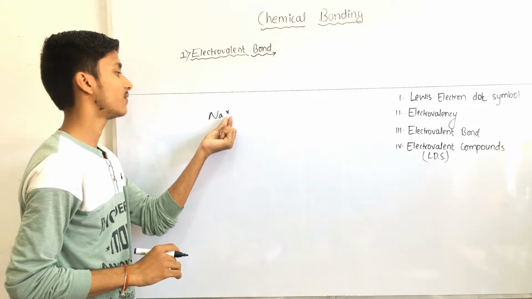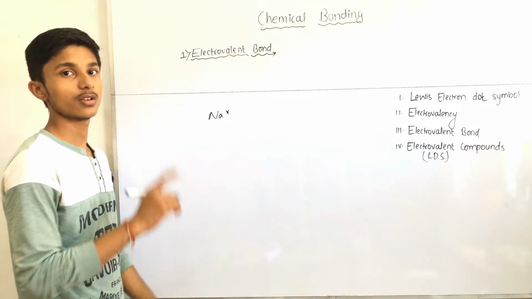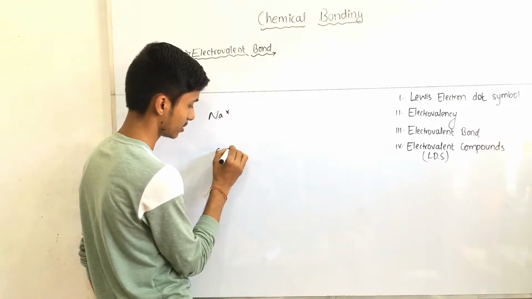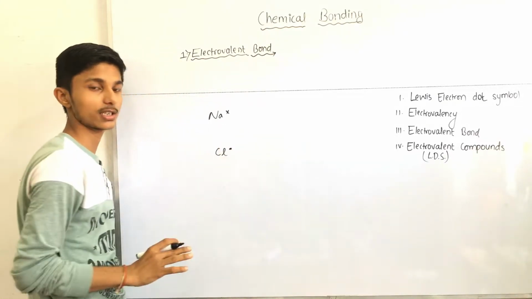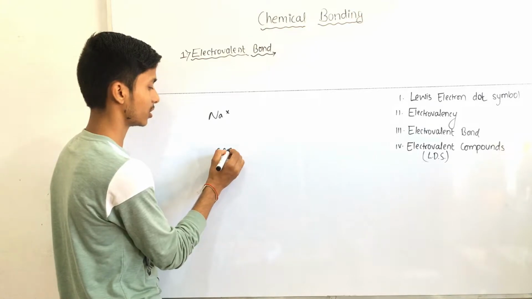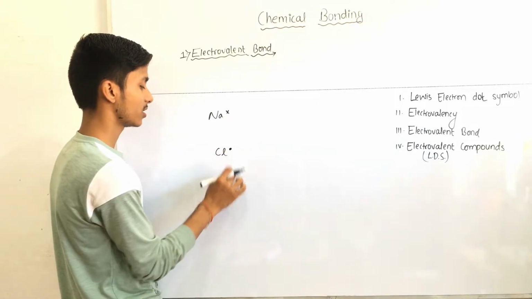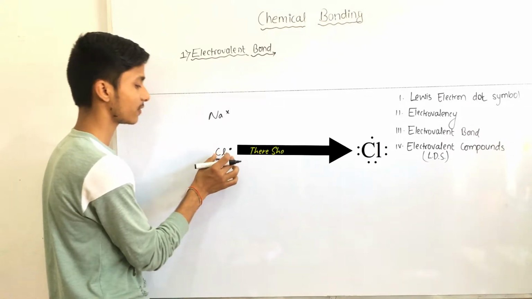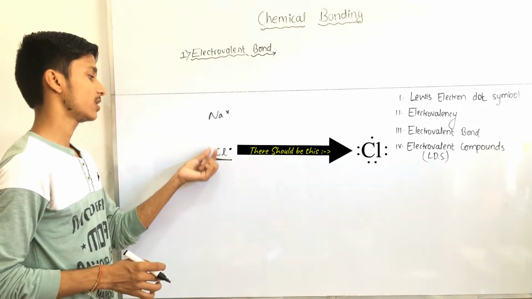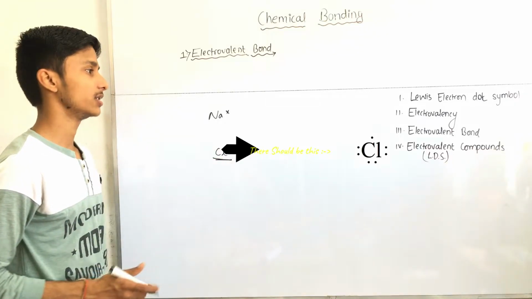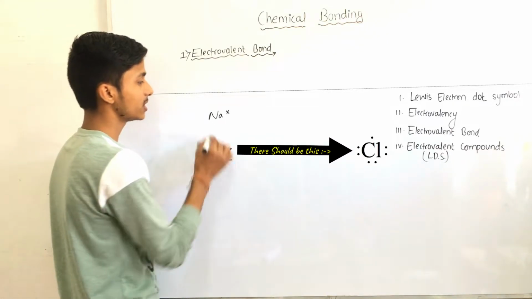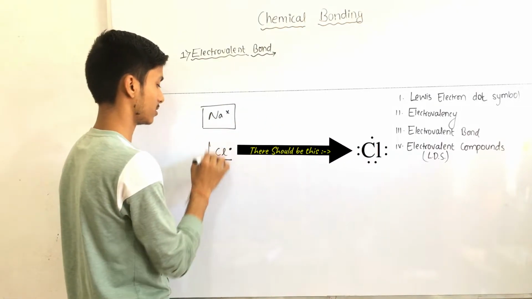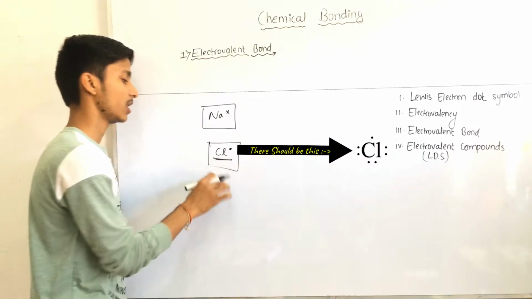It means the valence electron of sodium is 1. And for chlorine we can take a dot or cross. Here we take dot. So this dot represents the valence electron of chlorine, and this symbol represents the nucleus of chlorine as well as the other electrons present in it. So this is the concept of electron dot symbol. This is the notation for electron dot.